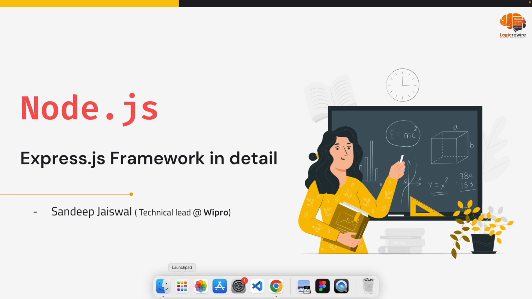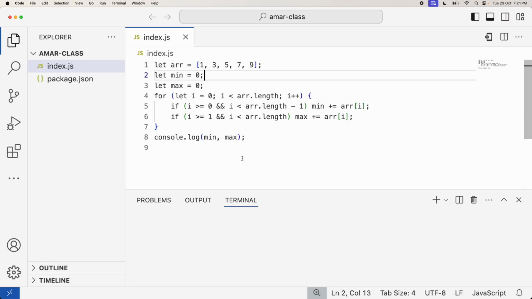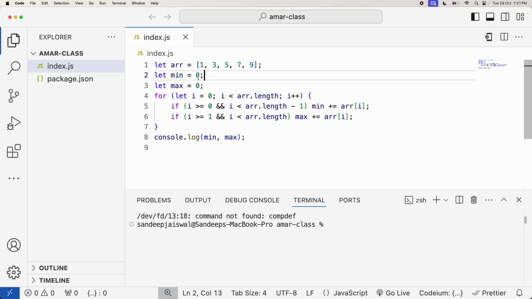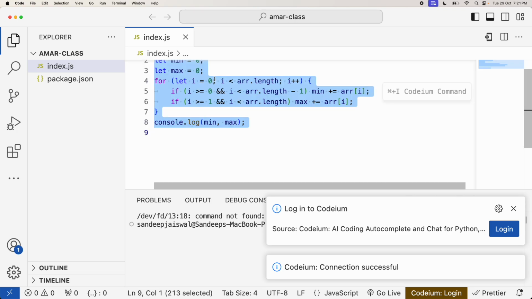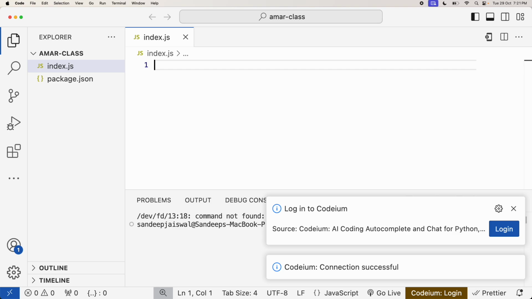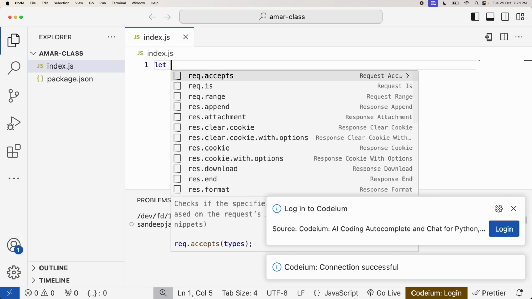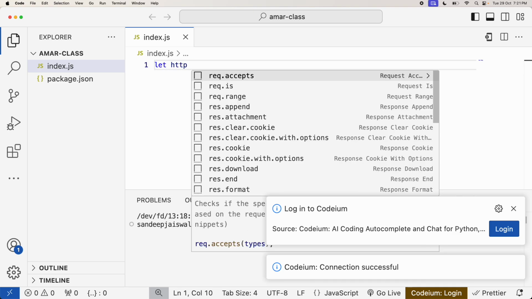Okay, so what I mean to tell, I'll just go here. See, yesterday I did HTTP, right? Let me just create a small one.